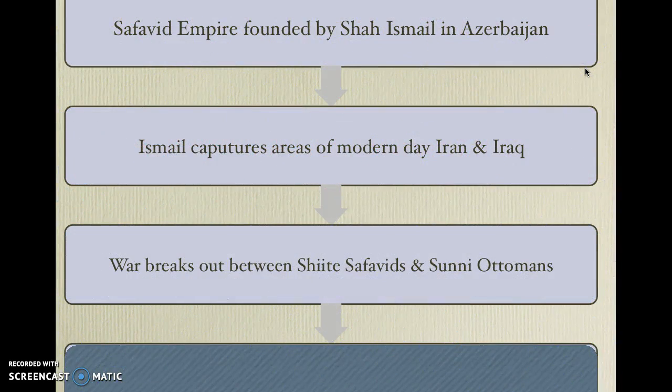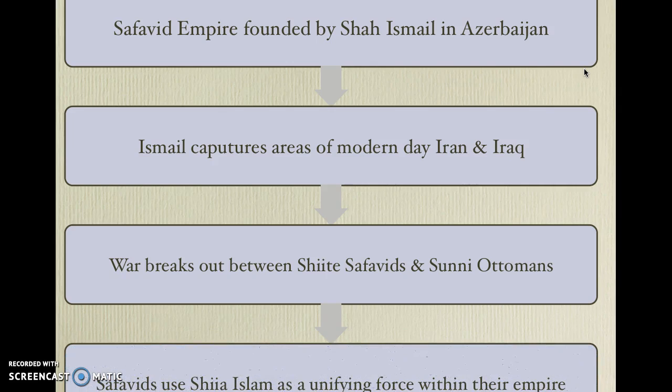Right? Now, war will eventually break out between the Shiite Safavids and the Sunni Ottomans. We learned in section 1 that the Ottomans were Sunni Muslims. The Safavids are Shiite. And Sunnis and Shias don't always get along, like Catholics and Protestants have not always gotten along in the history of Christianity. So war breaks out between the two, and it does not go well for the Safavids.